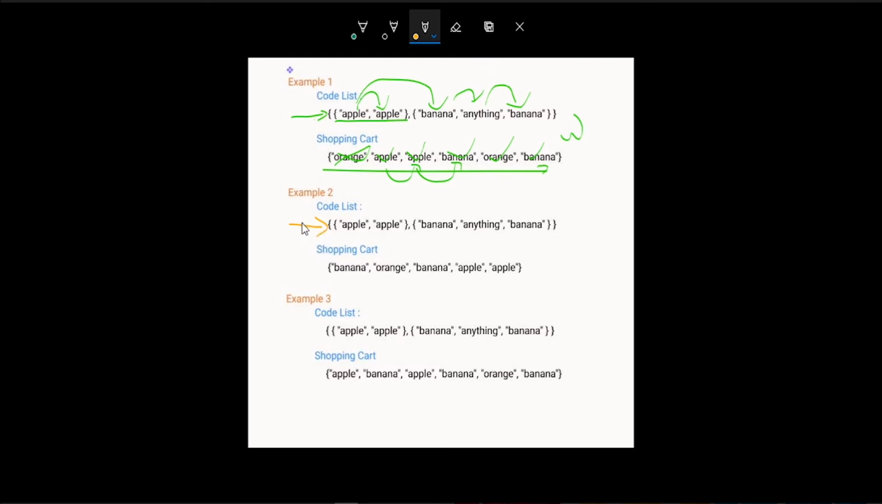Okay, so in the same way, the approach we used in the above example, the same approach we will use here. First we will loop the whole code list, and inside that we will loop the whole list again. Now we will take the apple and check it with banana, which is wrong. Now we'll check apple with orange, that is also wrong. Now we'll check apple with banana, that is also wrong. Now we will check apple with apple, which is right. Okay, now we will increment this and check this apple with this.